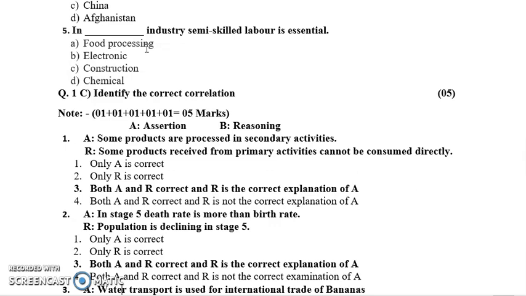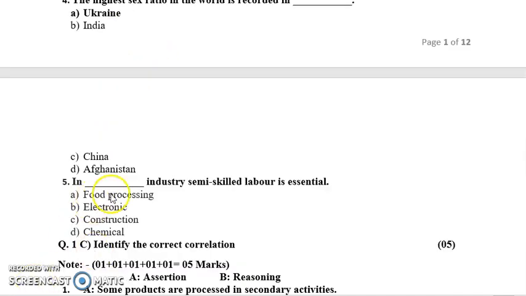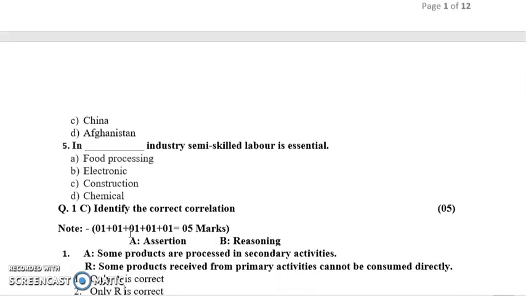The options are a bit confusing. The right answer here is electronics. Apart from food processing, construction and chemical, electronics is an industry where you can require semi-skilled labor.